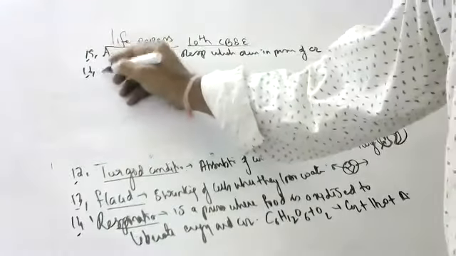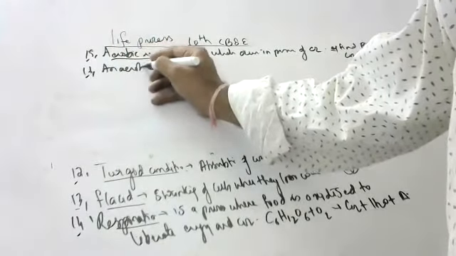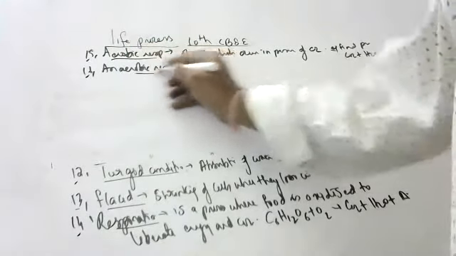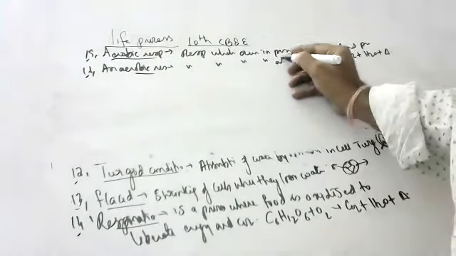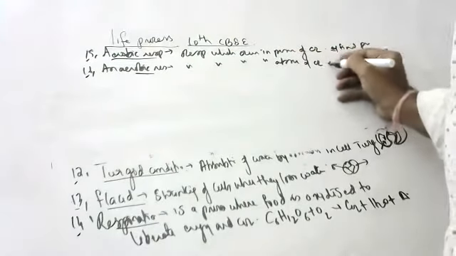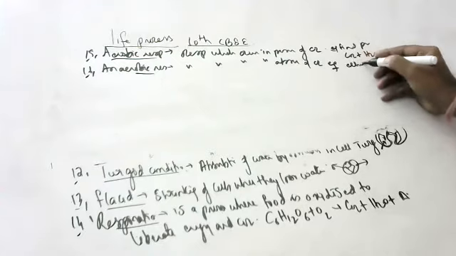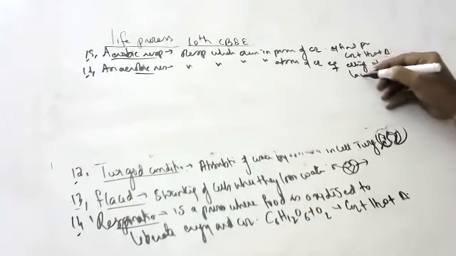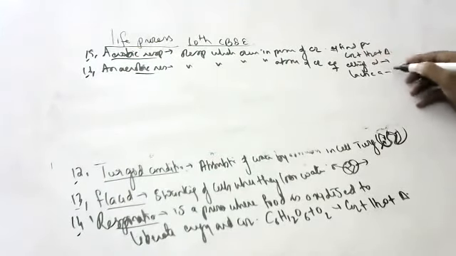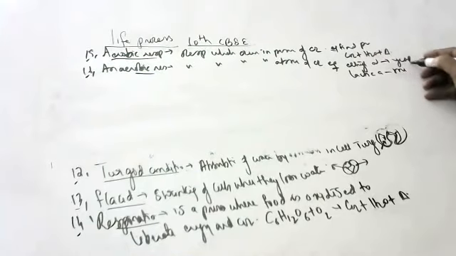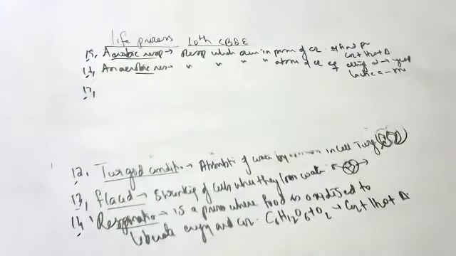What is the other type of respiration? Anaerobic respiration: respiration which occurs in absence of oxygen. What are the final products of anaerobic respiration? It may be ethyl alcohol or lactic acid. This is in muscle, this is in yeast. So this is aerobic and anaerobic respiration.